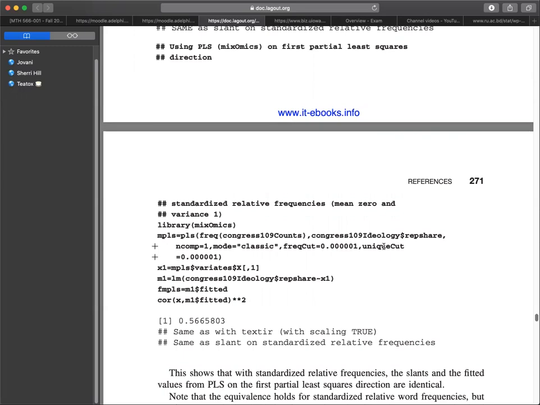The slants that use non-standardized relative frequencies are not the same as the fitted values from the PLS1 on non-standardized relative frequencies. The PLS approach, which obtains an estimate of the slant, the fitted value of the covariate, from the results of an ordinary regression of phrase frequencies on the covariate, and the inverse multinomial logistic regression approach, which starts from the notion that language is caused by ideology and then inversely predicts that ideology, have much in common.